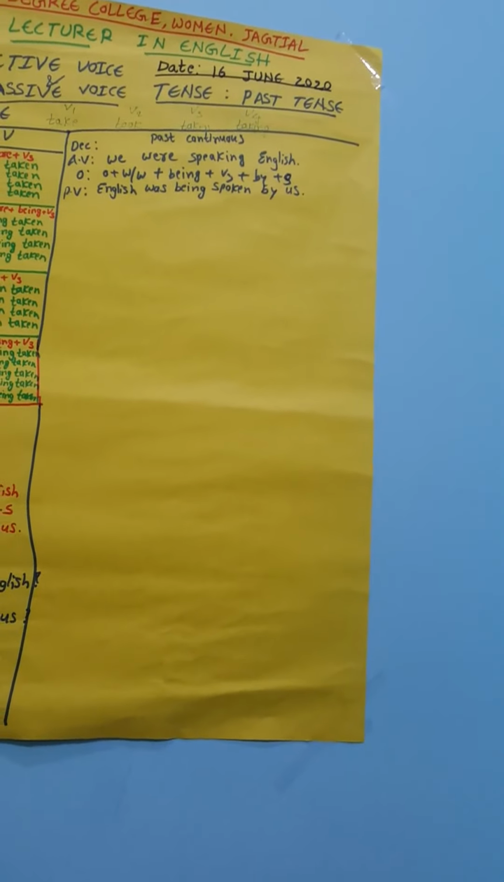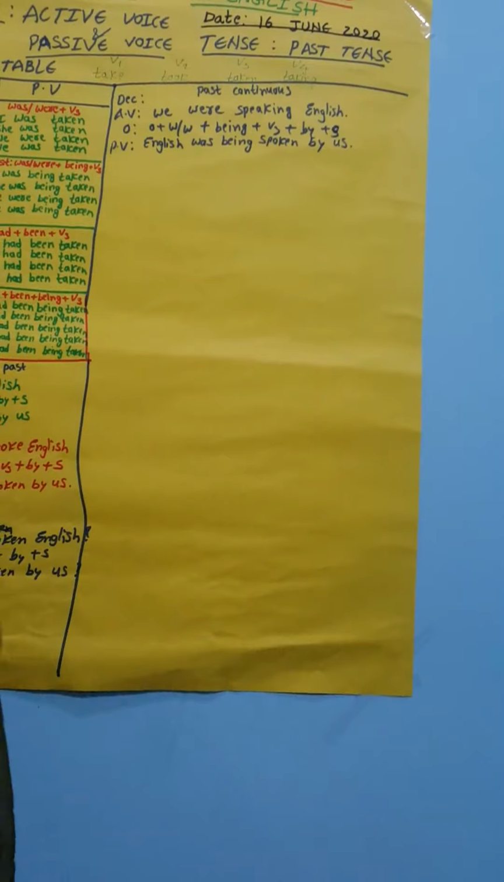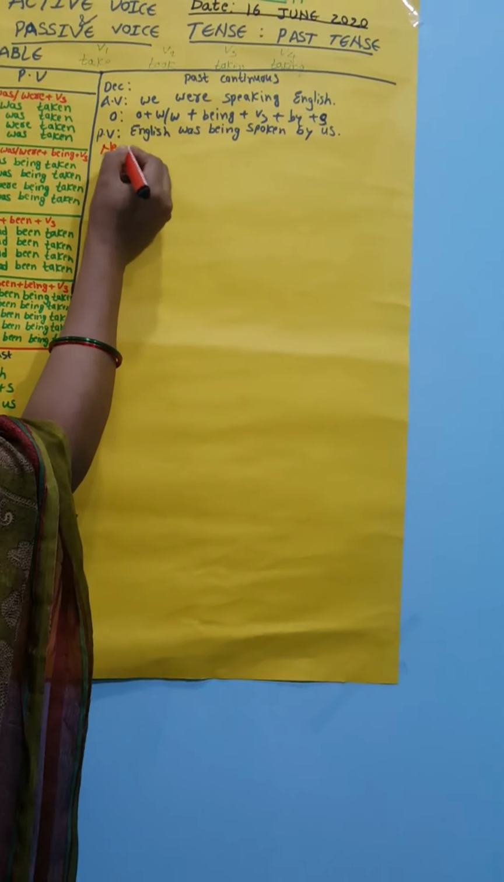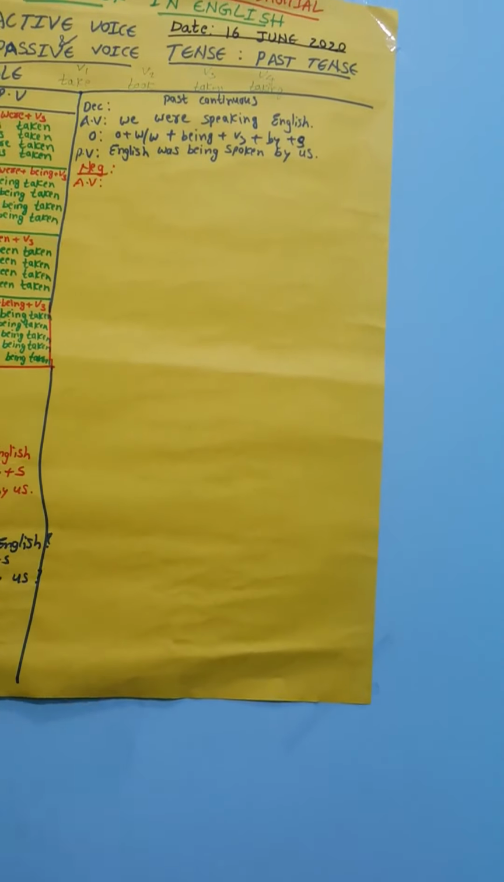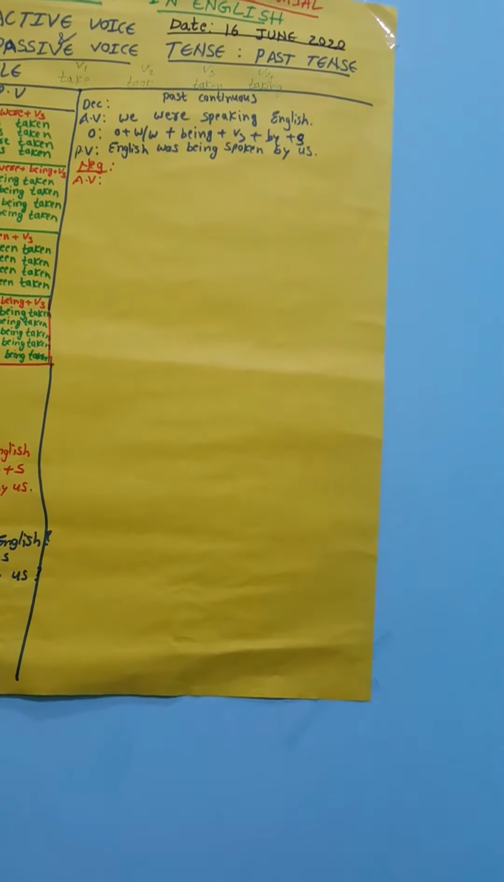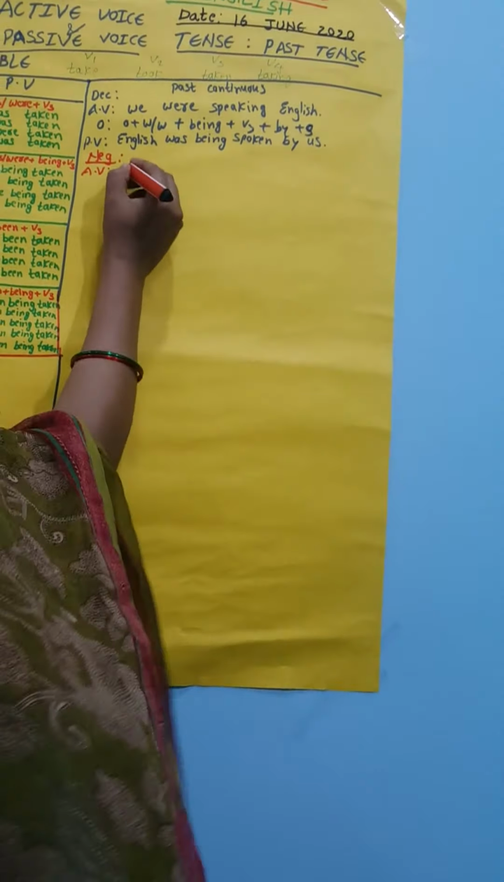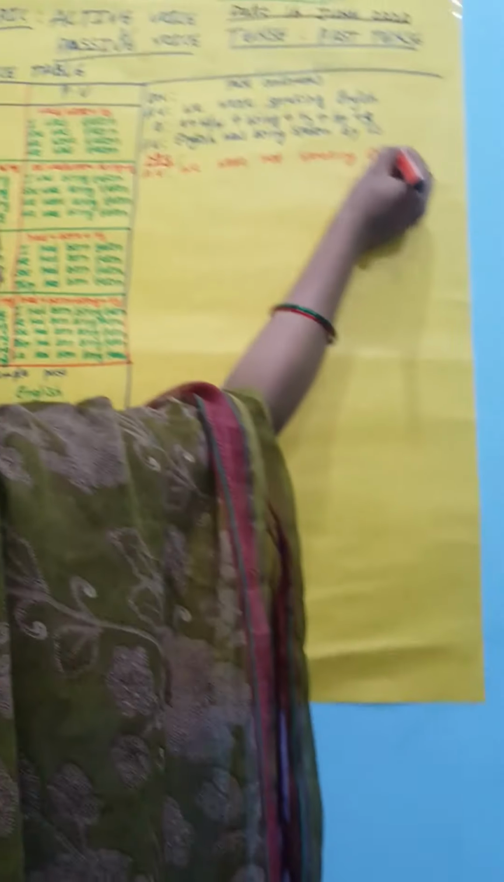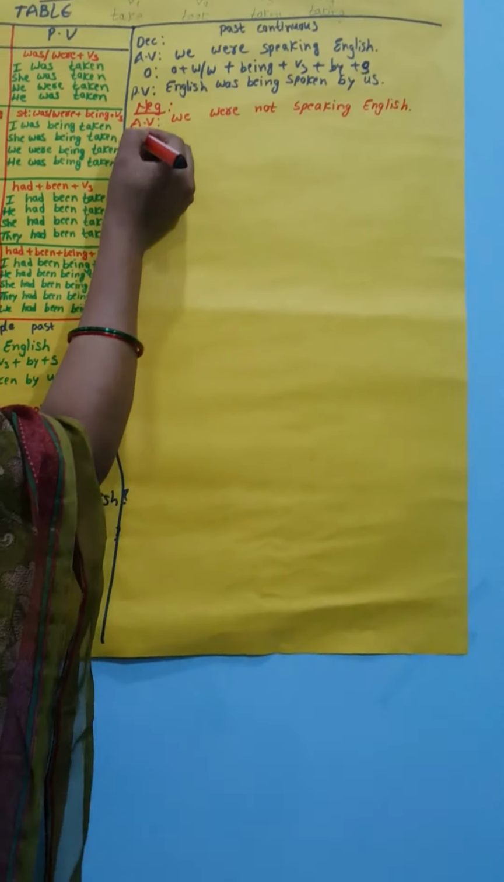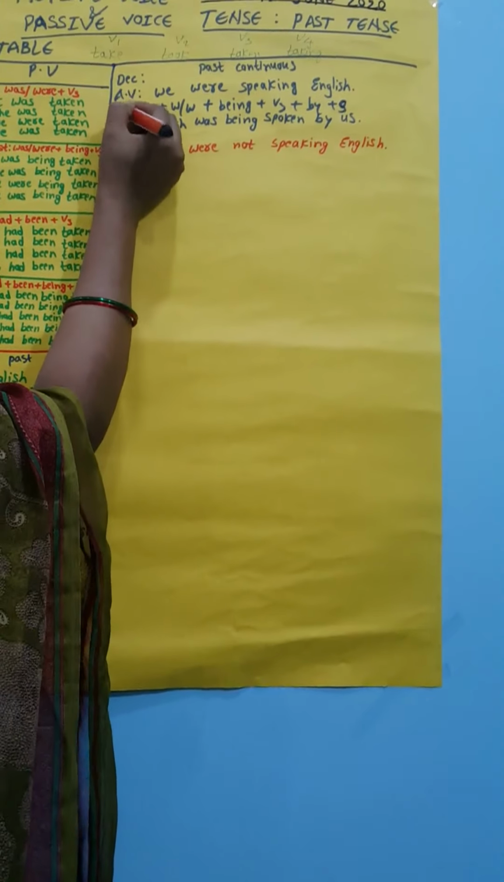Now we can see the negative form of the past continuous tense. I am writing the short form only, active voice. What is the negative active voice here? We were not speaking English.